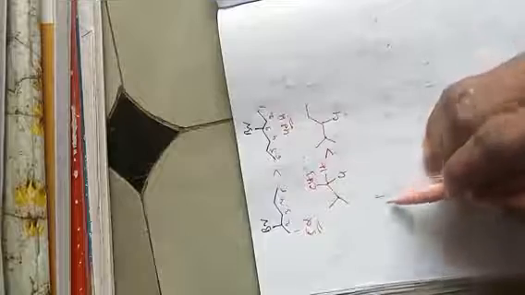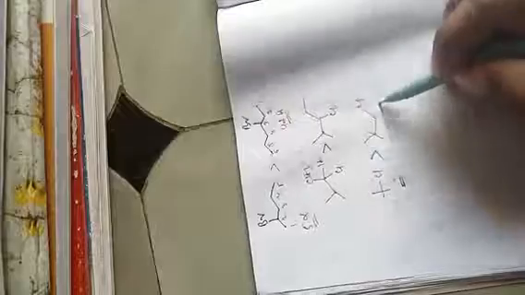For example, tertiary butyl chloride, where a chloride is there. This is a tertiary butyl, so it is more reactive than a primary alkyl halide.